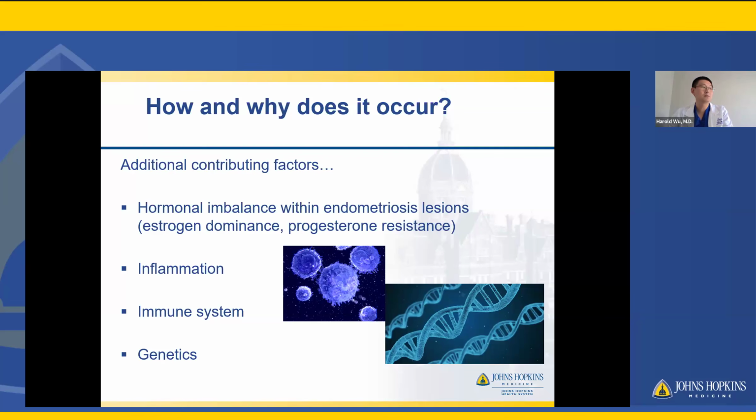The immune system usually is responsible for clearing abnormal cells. So some patients may have decreased or changes in their immunity where they can't clear those endometriosis cells in the pelvis or elsewhere. And like Dr. Frost already mentioned, genetics is a big deal as well. It's likely a very complex pattern of inheritance, so it's not quite simple, a little bit difficult to study in a multifactorial nature, but there's definitely increased incidence in first degree relatives. But all of this really speaks to the incredible complexity of the disease, and it probably all works in some way in concert to create the overall clinical disease as a whole.